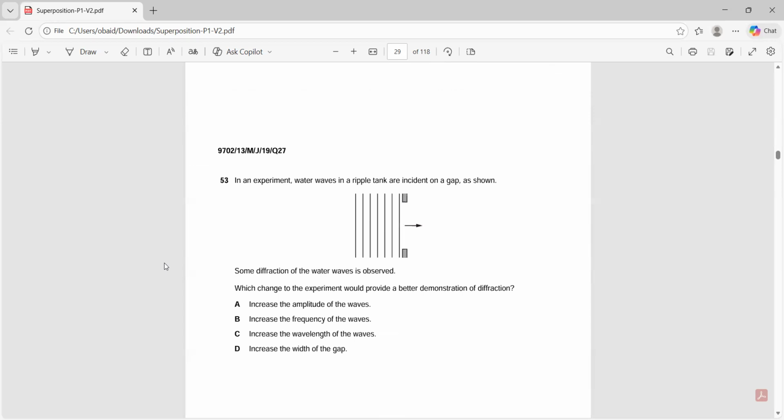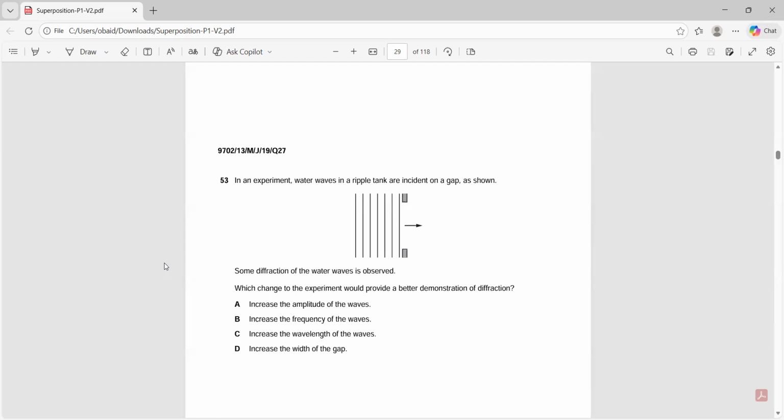Now tell me the answer of 53. C. Why not D? D for delta, the last one.